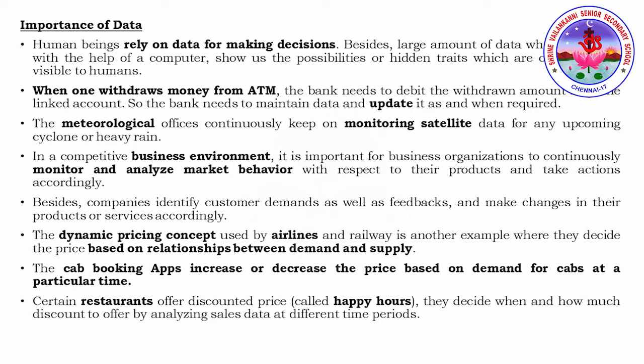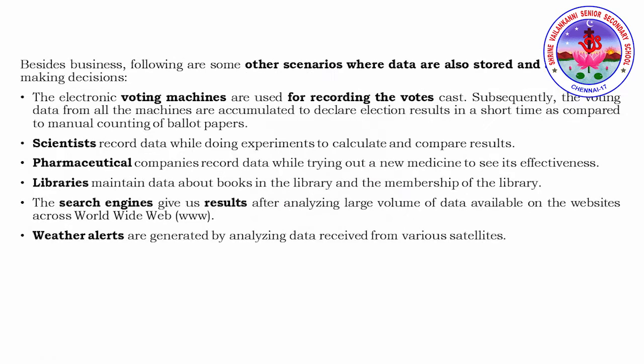Based on the demand and supply, the price will increase or decrease. Even in restaurants, there is an option called Happy Hours, where a discounted price will be applied based on the sales. Yes. So this is the importance of collecting the data.